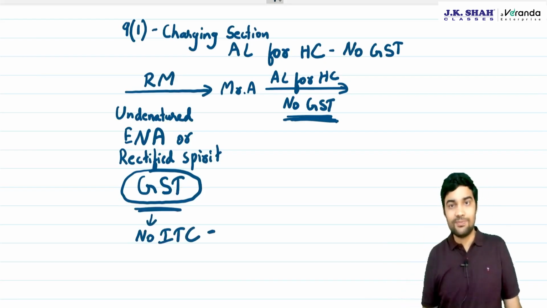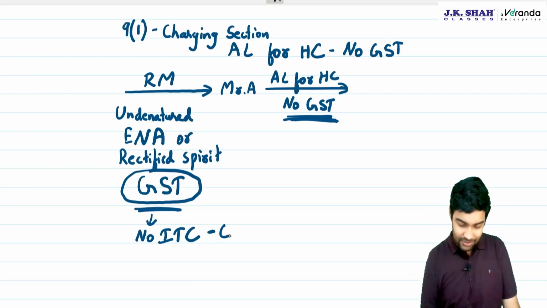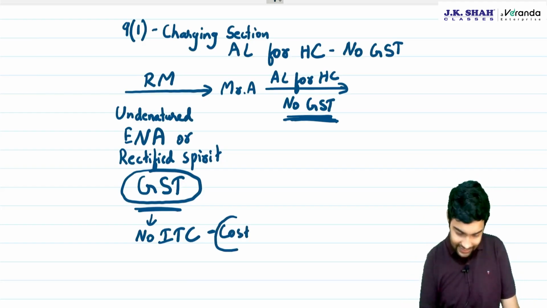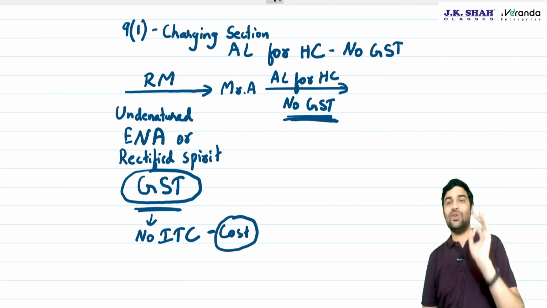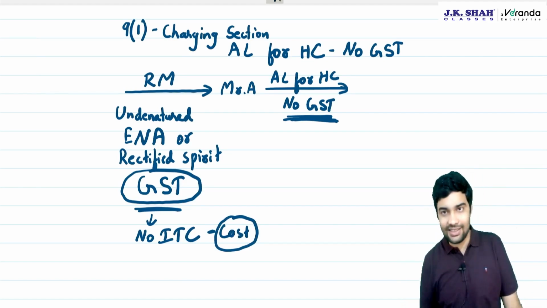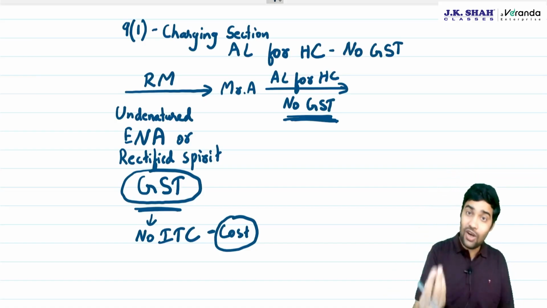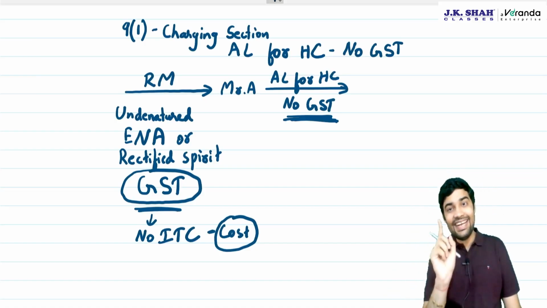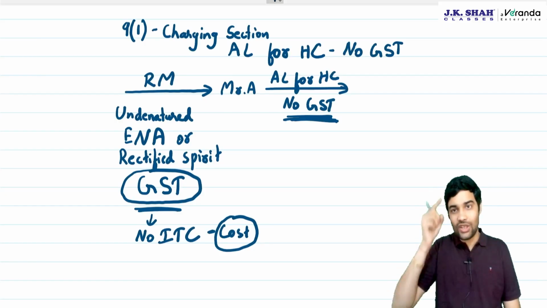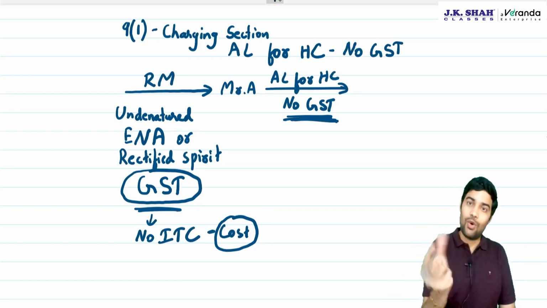Then the GST paid on purchase becomes a cost, and this was leading to a lot of difficulty for the alcohol industry, because even though alcohol does not suffer GST, indirectly it was suffering GST by way of raw materials.